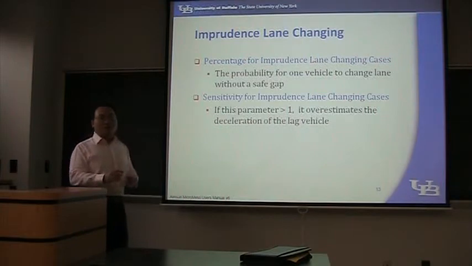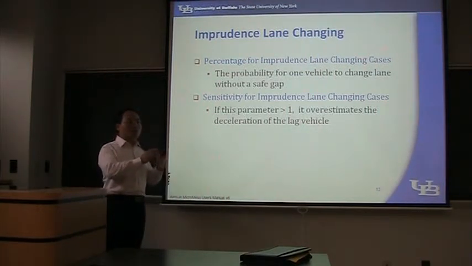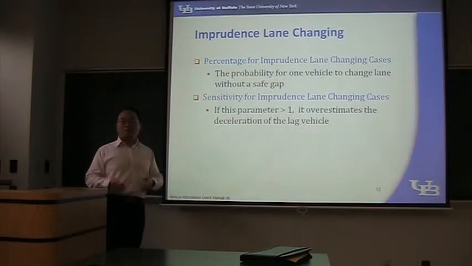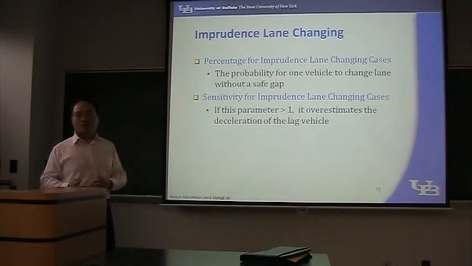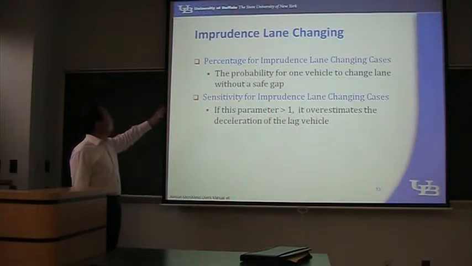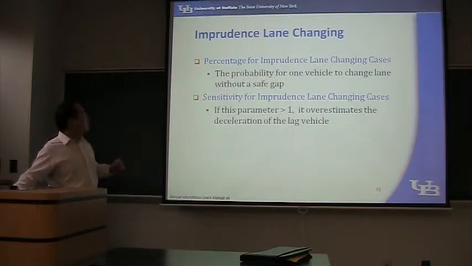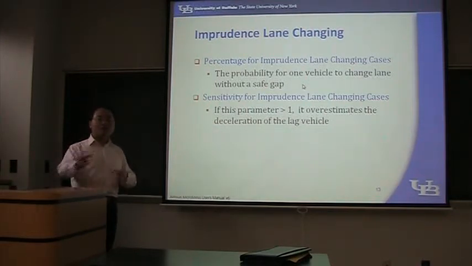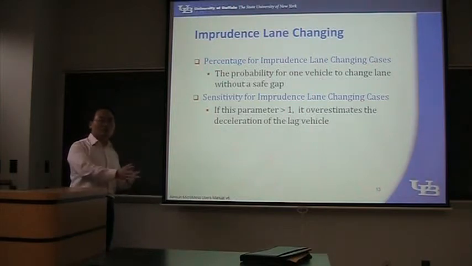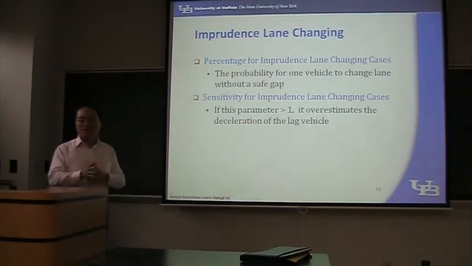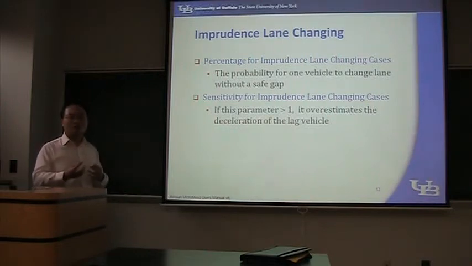Okay, so in this case, we already talked about the discretion, the lane changing, and the gap acceptance. But you have some parameters to set. We have some cases called impedance lane changing. It consists of two parameters. The first parameter is called percentage for impedance lane changing cases. This is the probability for one vehicle to change lane without a safe gap. So even if the gap is not accepted, I may still change my lane. This is the first parameter we can set.